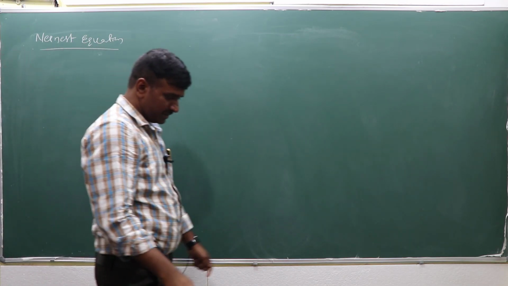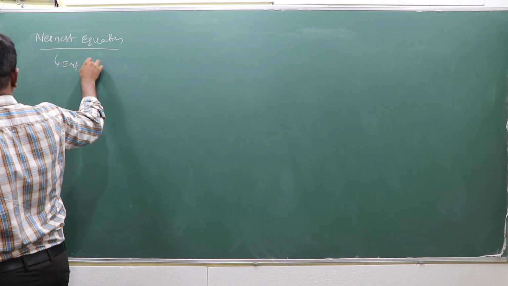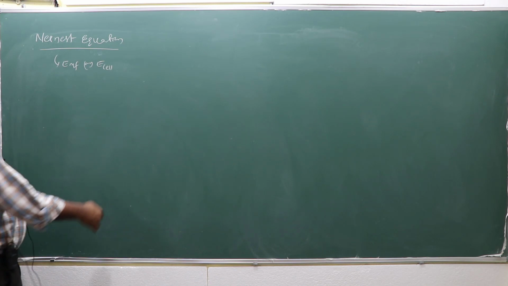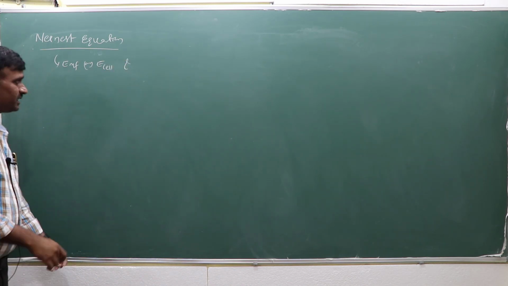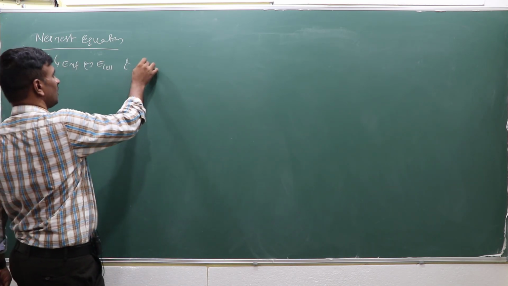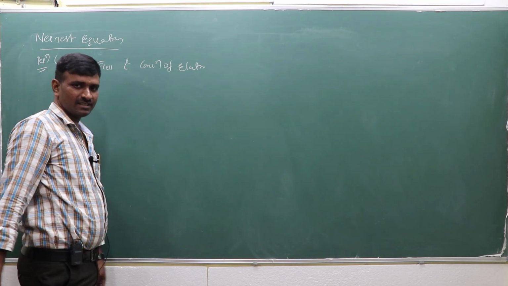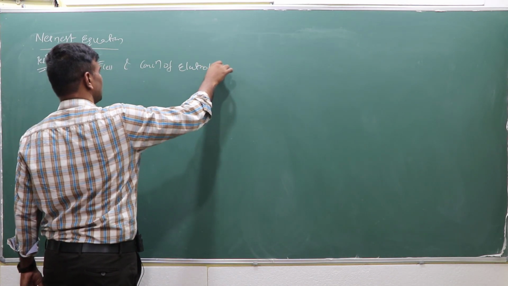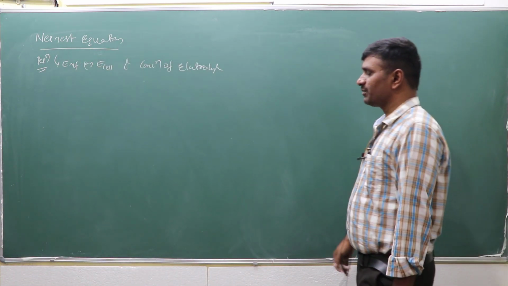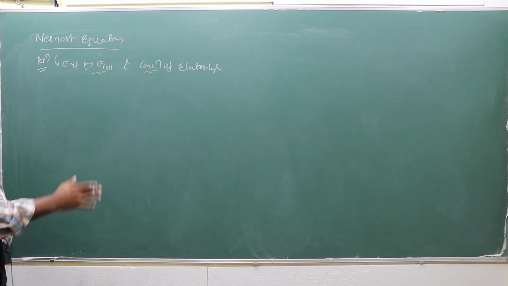The Nernst equation gives the relationship between the EMF of the cell, or E cell, where EMF means electromotive force, and the concentration of the electrolytes in the electrolyte solution. So, EMF and concentration.